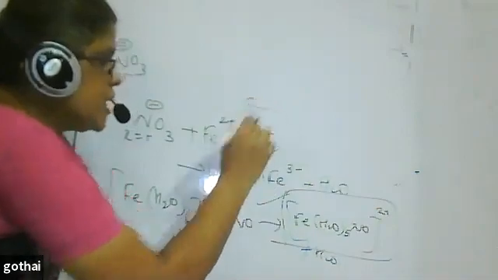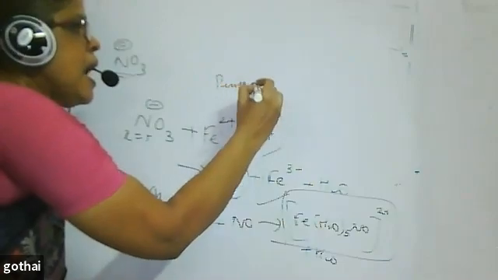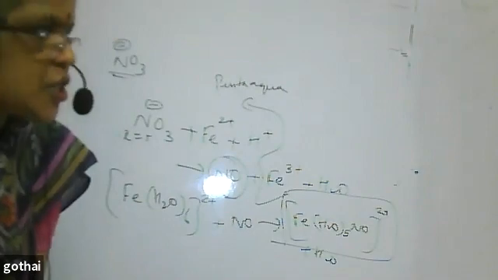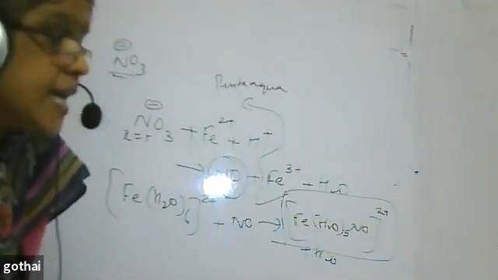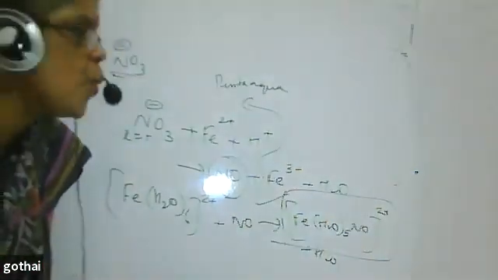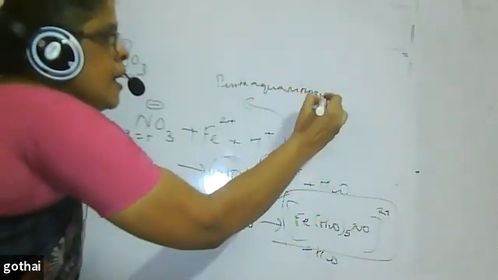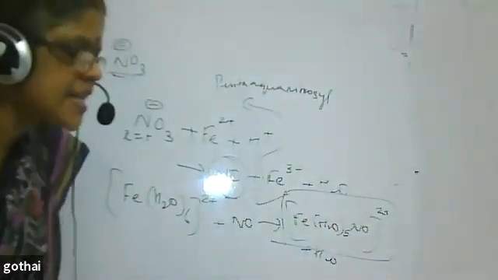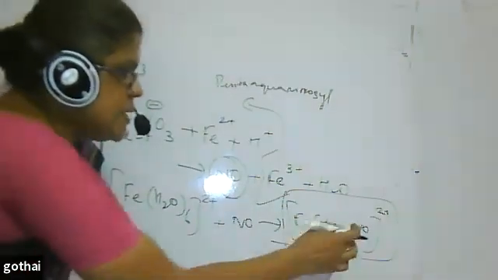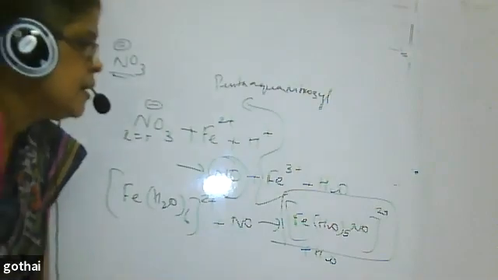When you study coordination compounds, you will study the IUPAC name. It is penta-aqua. H2O should be named as aqua in coordination compounds. Sachin was asking why you are not calling it amine. Here, in coordination compounds, H2O is called aqua. Penta-aqua. NO is called nitrosyl. Actually it is NO, and as an inorganic compound we call it nitric oxide, but here NO is a neutral ligand, so we call it nitrosyl.